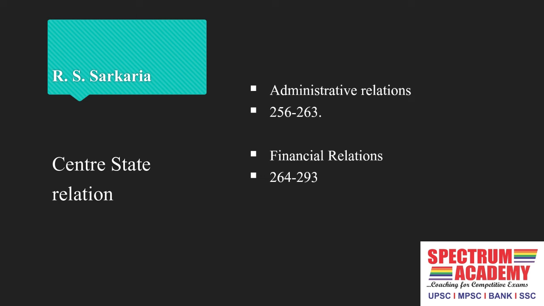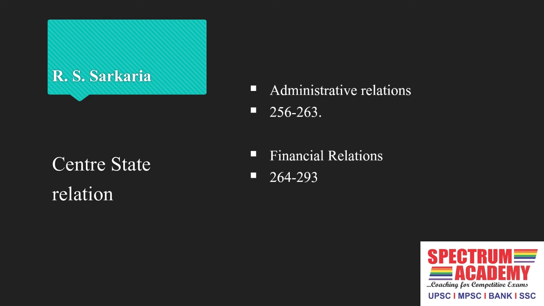After legislative relations, we have administrative relations under Articles 256 to 263. Article 256 says that it is the obligation of states and the union. Article 257 says control of the union over states in certain cases. Article 257A says assistance to states by deployment of armed forces or other forces of the union. But this article is repealed now. Article 258 says power of the union to confer powers etc. on states in certain areas.